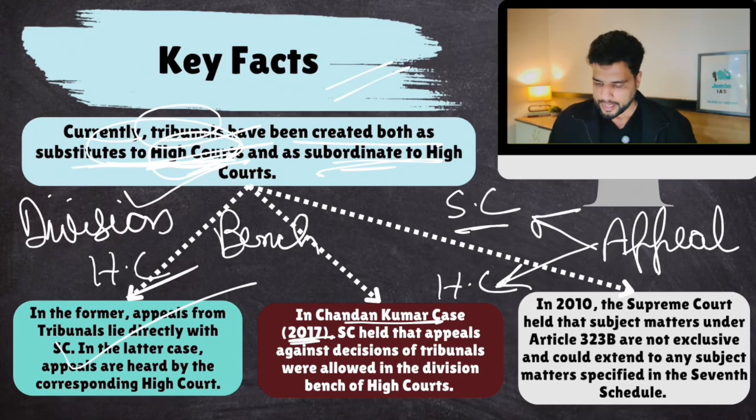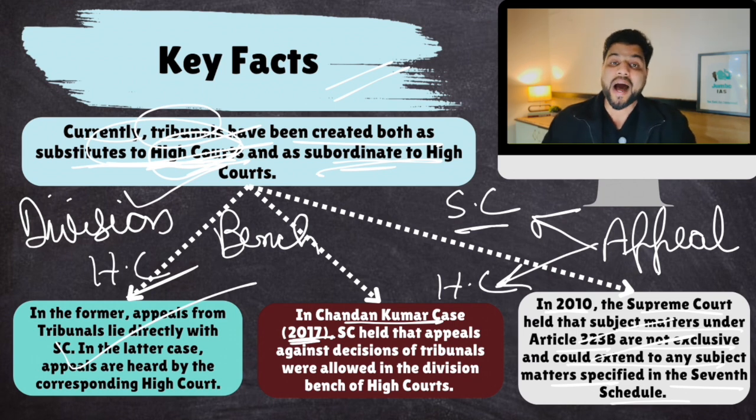In 2010, the Supreme Court held that subject matters under Article 323B are not exclusive and could extend to any subject matters mentioned in the 7th Schedule. The 7th Schedule mentions the powers of the center and state. So tribunals on all those subjects which are in the central list can be made by parliamentary law. Tribunals on all those subjects which lie in the state list can be made by state legislative assemblies' law. Clear? But the Supreme Court said you can create any type of tribunal, not just those related to taxes.